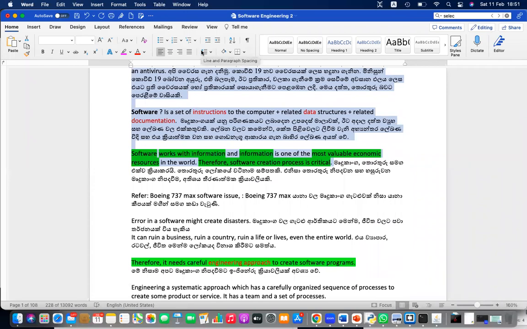Okay, I said about the criticality. Failure of software can fail large businesses, and not only that, it can fail even lives, and it can affect the entire world.